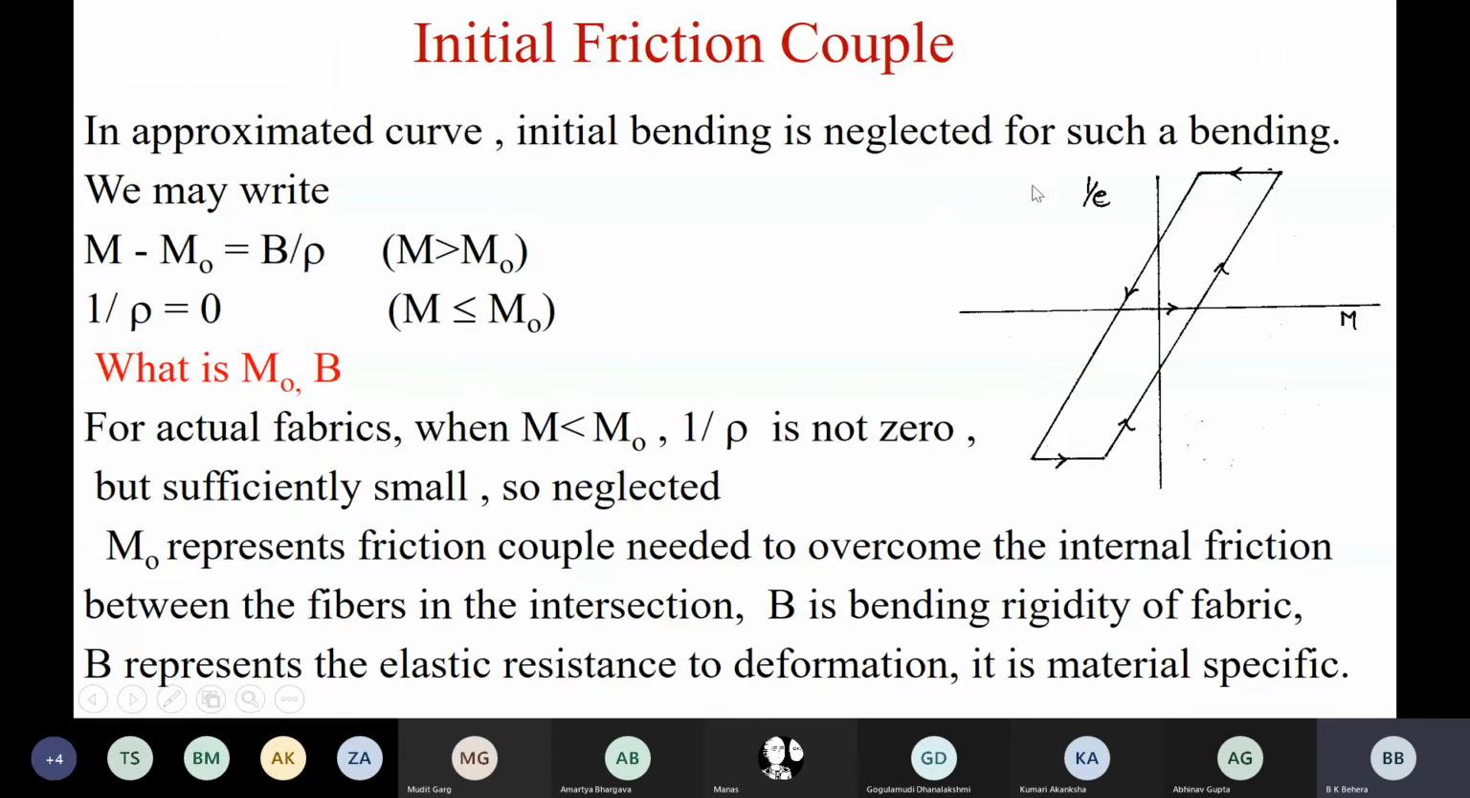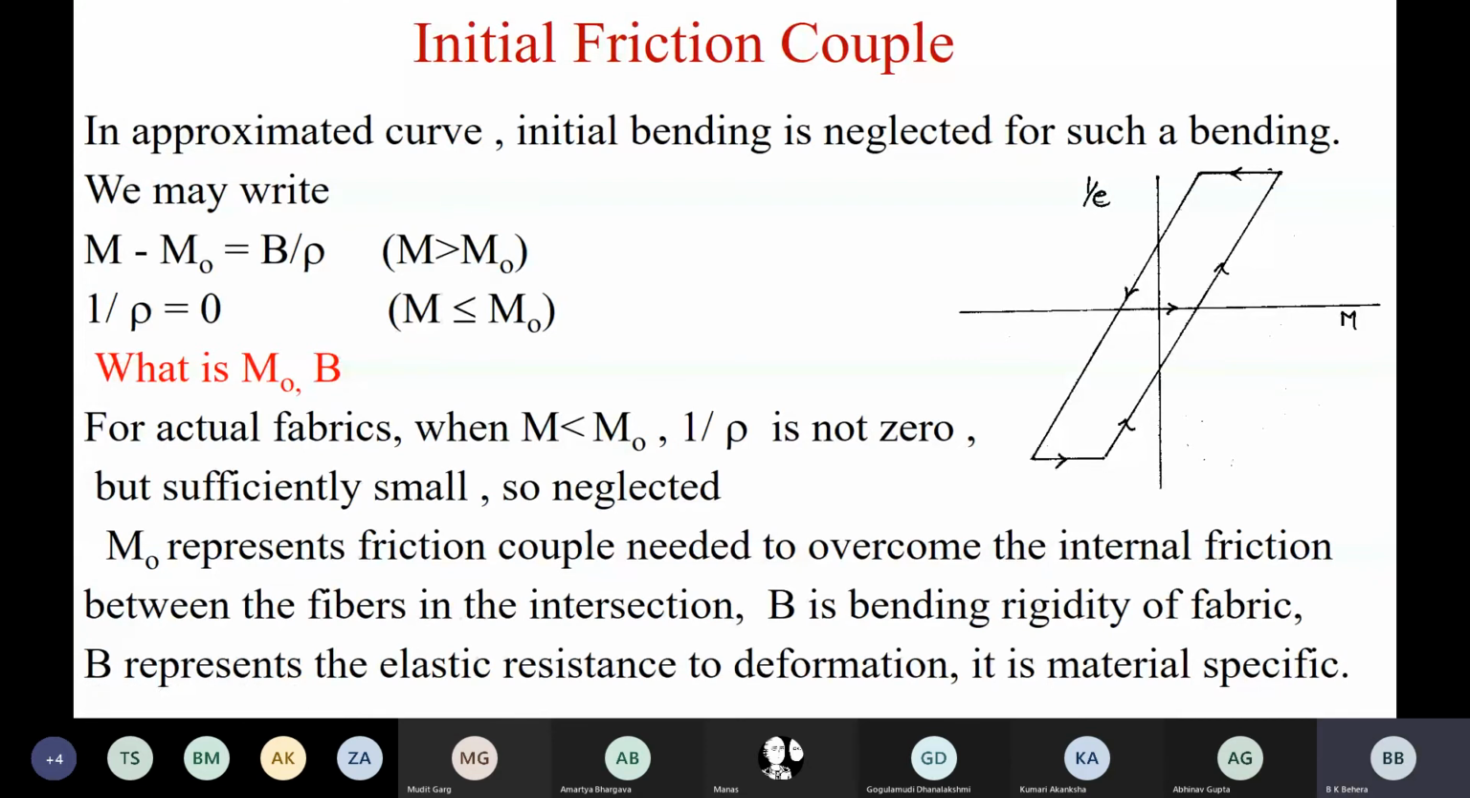It means you have a fabric, and you start bending it by applying a couple. Initially you start loading with 0, then you give 1, 2, 3, 4, 5, and go on loading. The fabric will not bend. The fabric will bend, let's say, at a point when your applied couple is 4. Up to 4, there is no bending. That 4 is your M naught, which is because of frictional restraint.